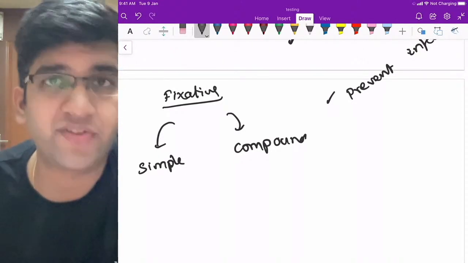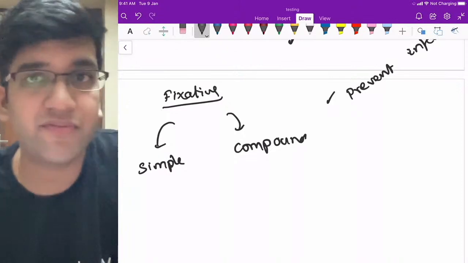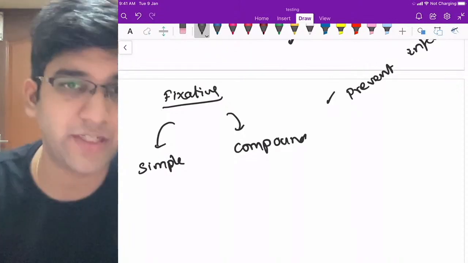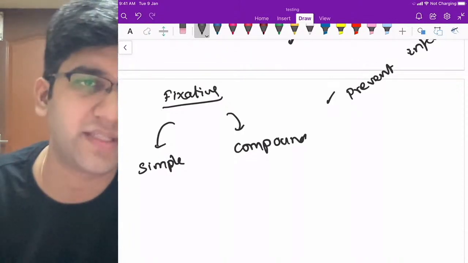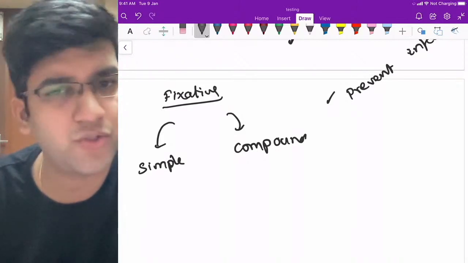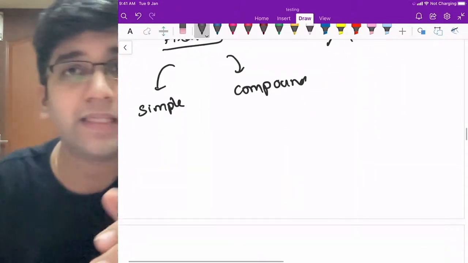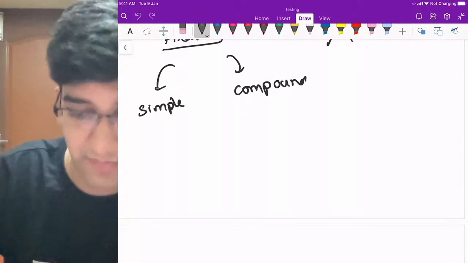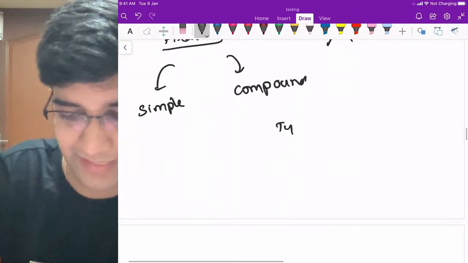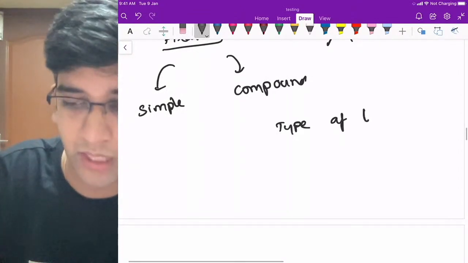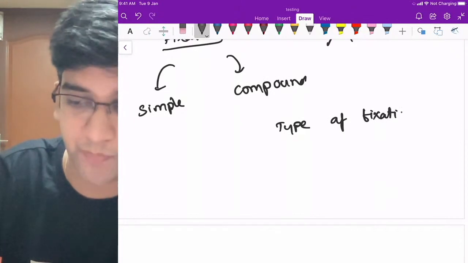Freezing is also a type of fixation, right? Frozen section, that was a physical fixation. And there are a few chemical fixators as well. Predominantly used ones are chemical fixators, fine? Physical fixators are not much used. Then coming to this question, it is based on the type of chemical fixator, the type of fixation, how they're going to fix a tissue.